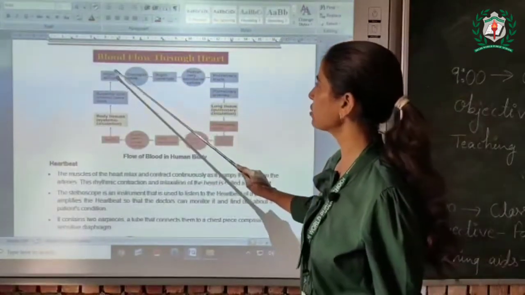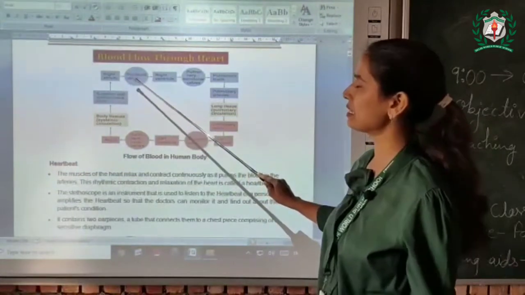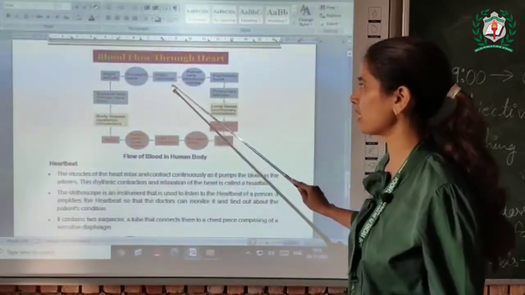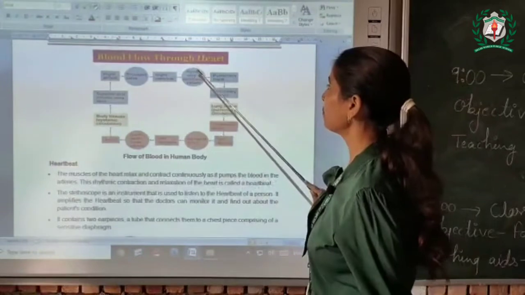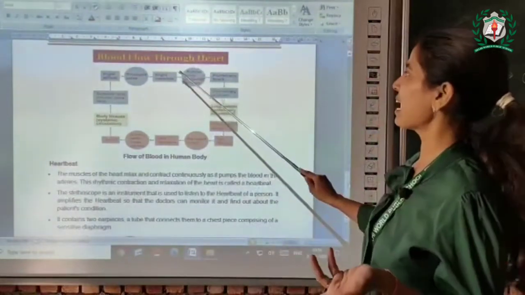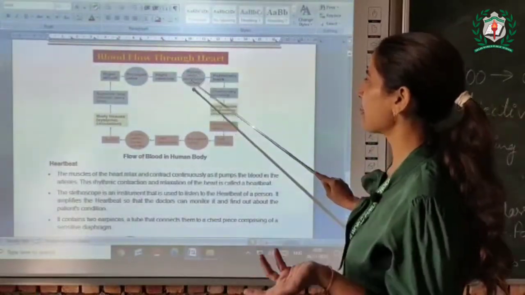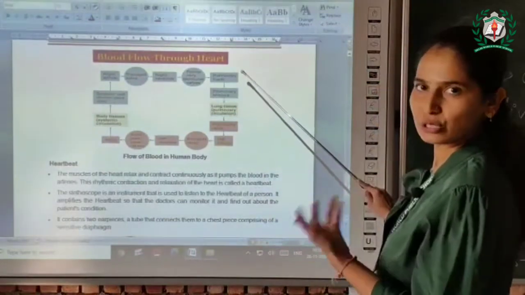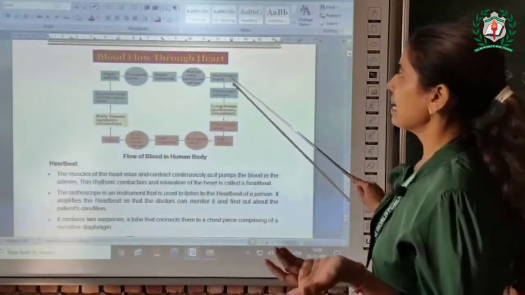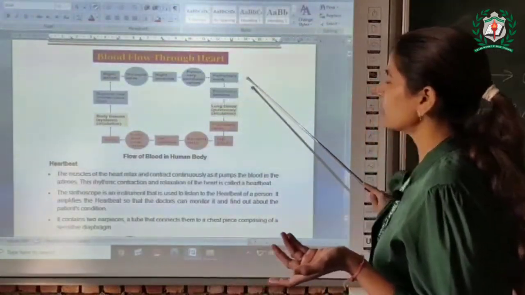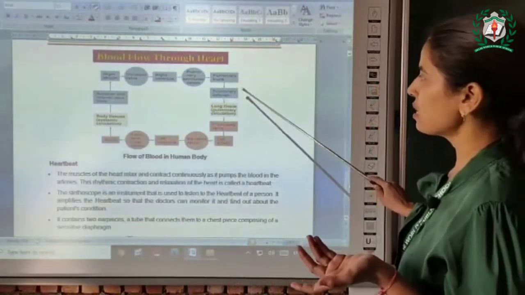Then the pulmonary semilunar valve opens and this impure blood is supplied to the pulmonary trunk. From here it is carried by the pulmonary artery to the lungs.